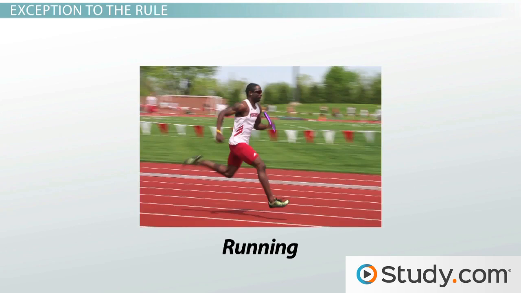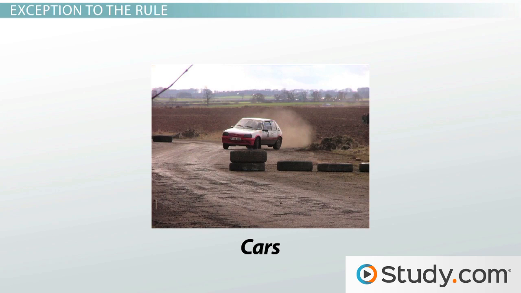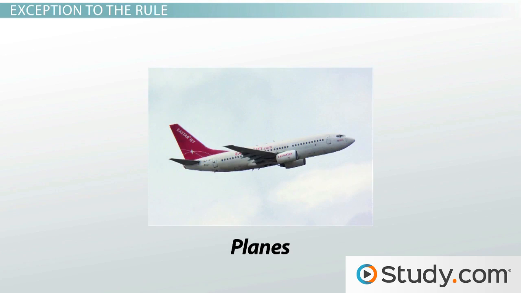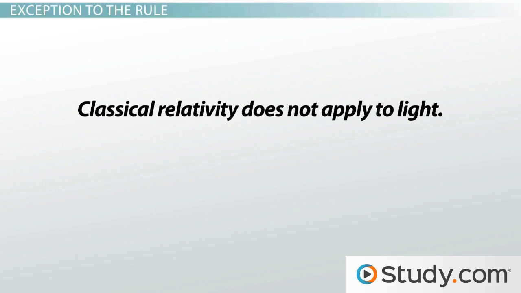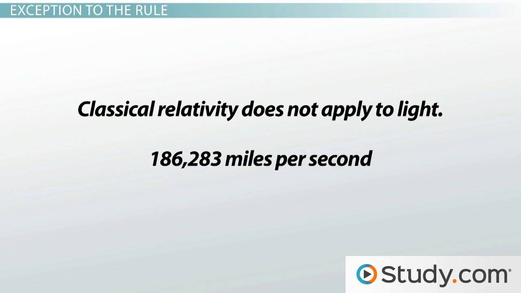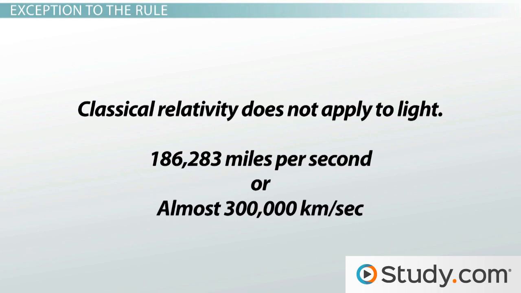This includes walking on a sidewalk, running in a race, moving automobiles, and even fast-moving jets. However, classical relativity breaks down when it comes to extremely high speeds. Classical relativity does not apply to light, which moves at a speed of 186,283 miles per second. That's almost 300,000 kilometers per second. This velocity is the same regardless of the motion of the source or the observer.